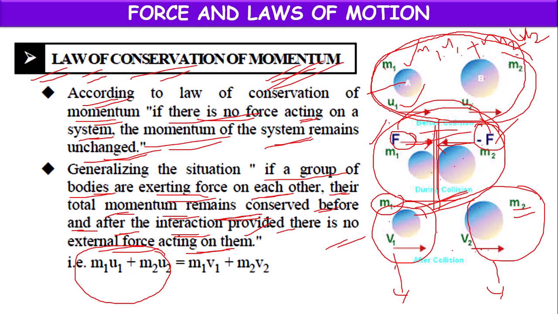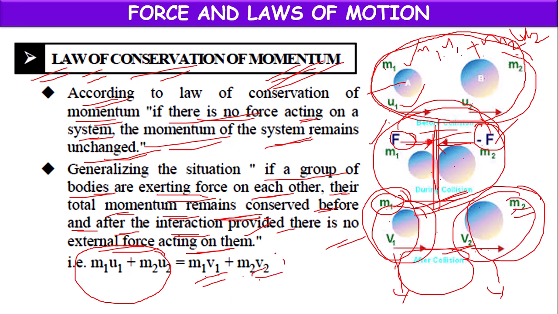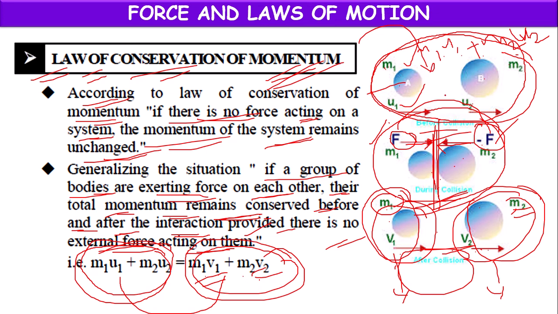So during a collision only, forces act on the bodies, but after the collision, when they move apart, there will be no external force acting on the bodies. At that time, momentum of the first body is m1 v1, momentum of the second body is m2 v2. Their sum is m1 v1 plus m2 v2. So whatever total momentum is there before collision is equal to the total momentum after the collision. Before collision, there was no external force. After collision, there was no external force. Only during the collision, force was acting between the bodies.